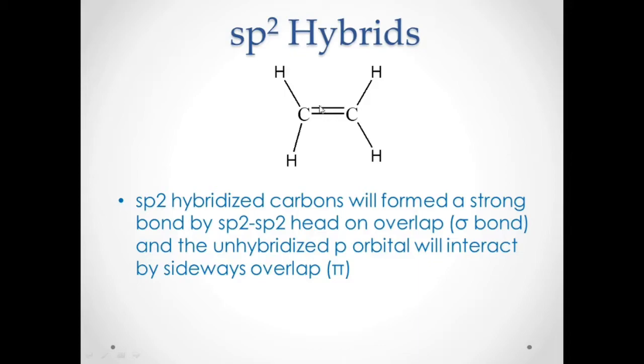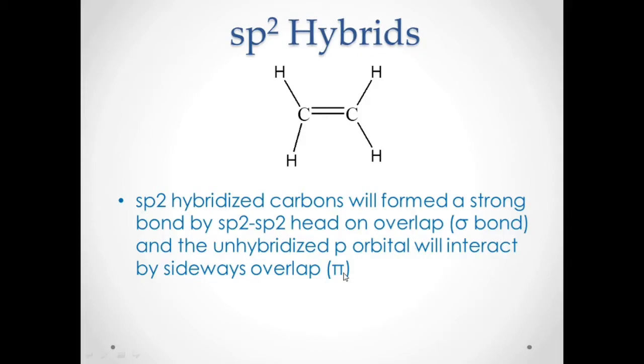Okay, so the remaining bond is why there is a double bond here. The second bond is the unhybridized p orbital, which interacts with the unhybridized p orbital of the other carbon, and they overlap in a sideways position. So the interaction is a sideways overlap, now forming your pi bond.